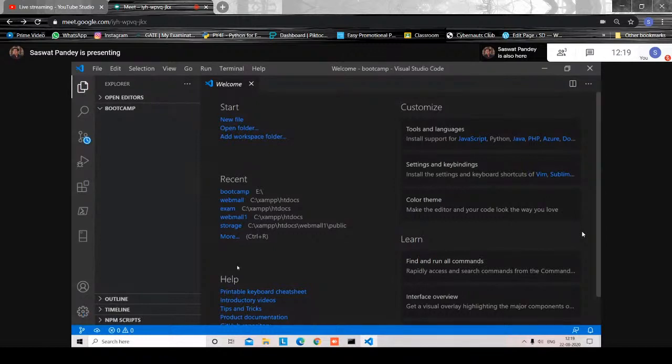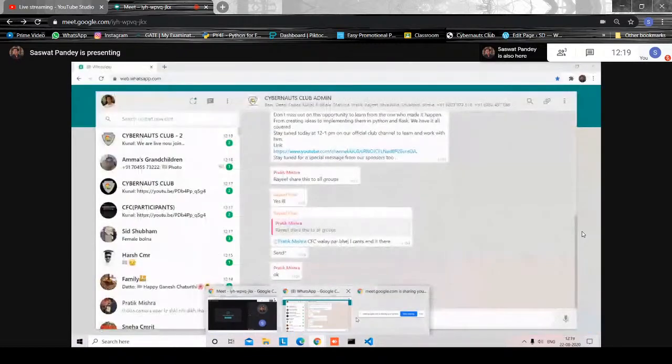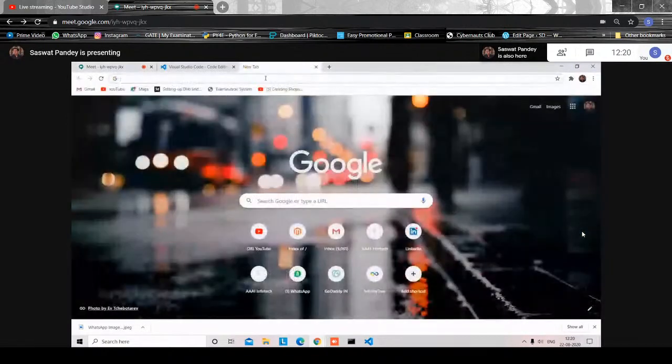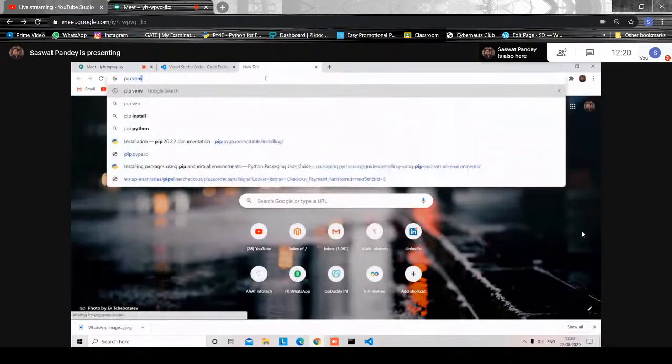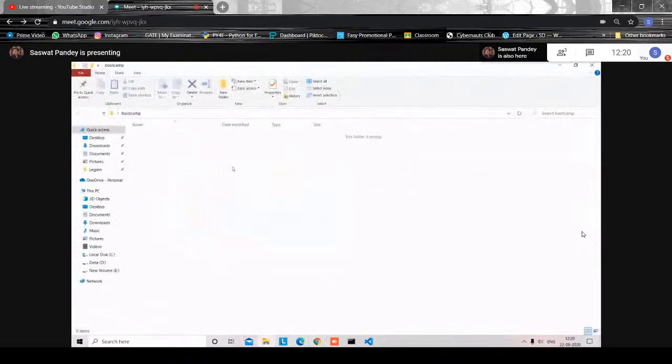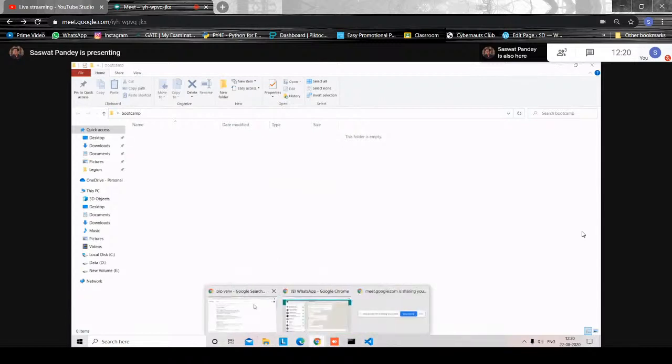Now once you have done that, one thing I'll show you for Python development that is really going to help you is to search for pip venv. Venv is a virtual environment. We'll use a virtual environment because it creates everything inside this folder, so it doesn't matter if you have that file somewhere else or it takes space somewhere else. If you have those files, it will use them from the cache, and if you don't, it will download them directly. So now let's get started with the venv thing.